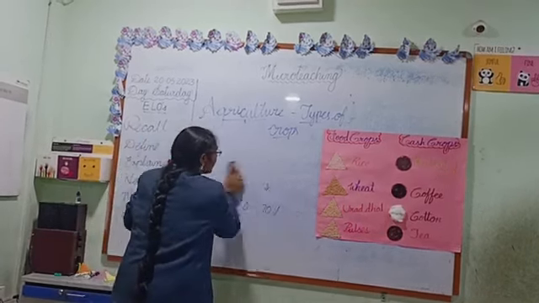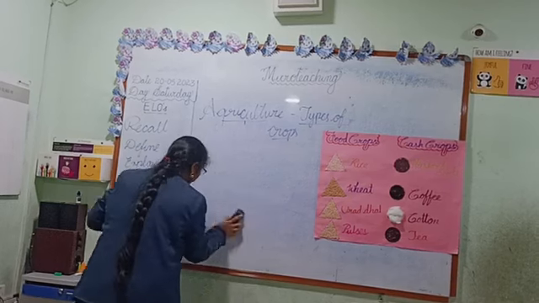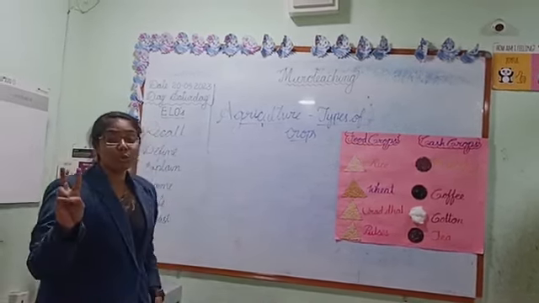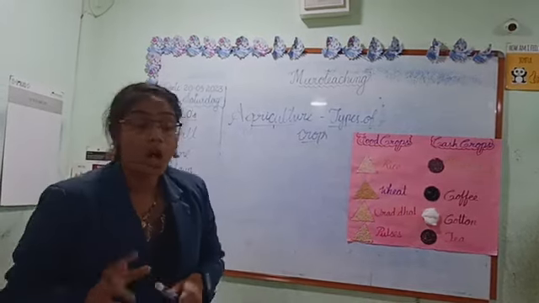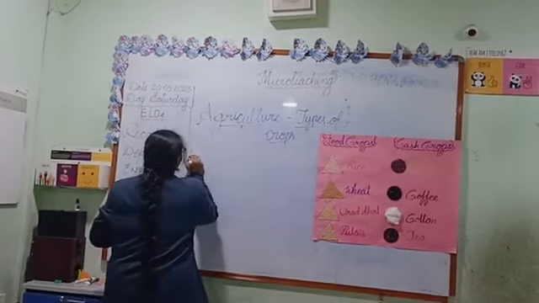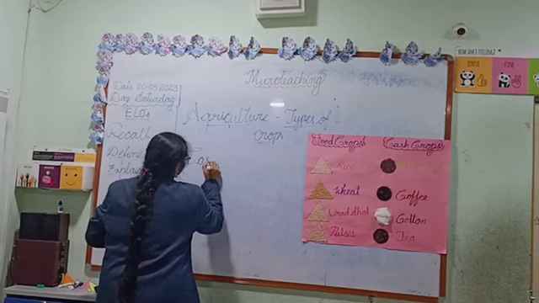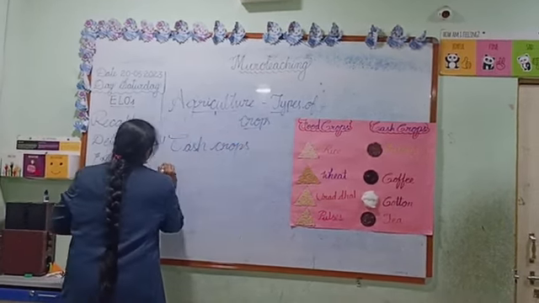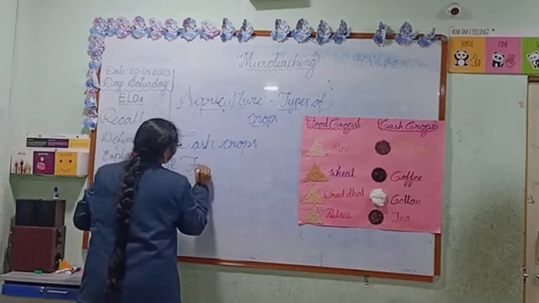When it comes to the types of crops in agriculture, we mainly divide them into two categories. The first one is cash crops, and the second one is food crops.